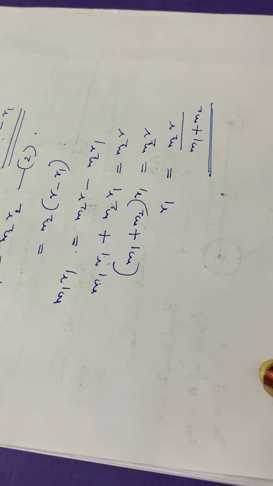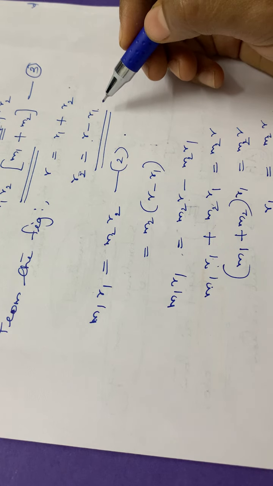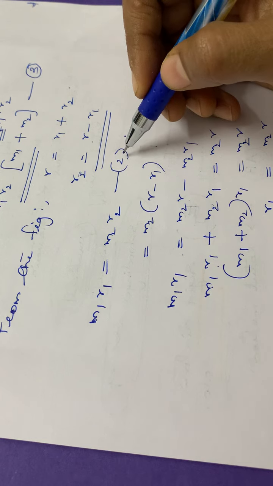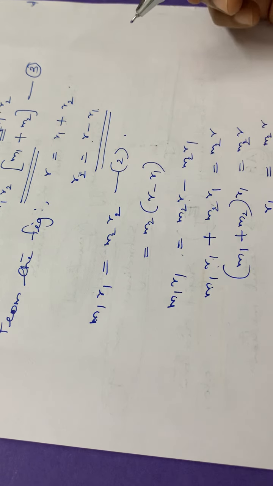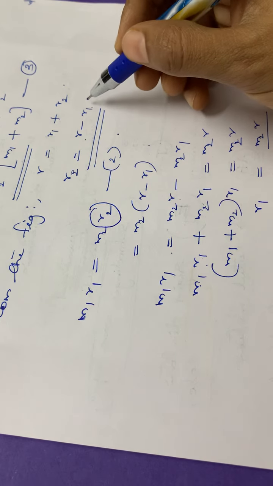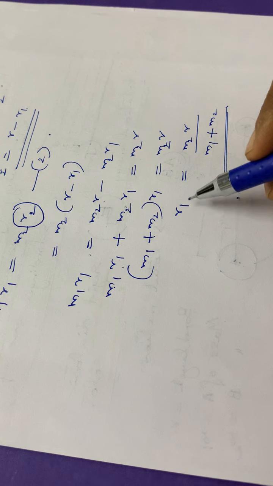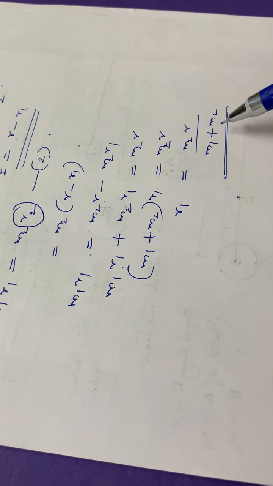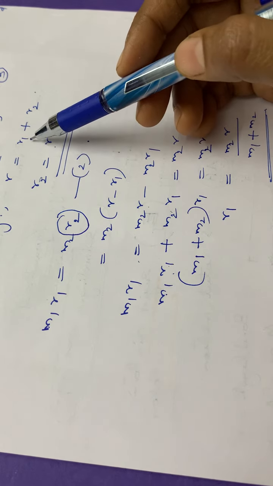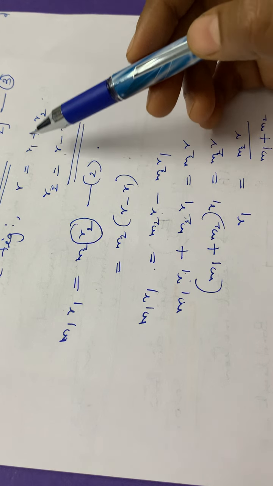Okay, so we got R1 from the equation, that is substituting the value of R2 in equation number 2. That is equation 2, M1 R1 is equal to M2 R2. Then you have to substitute for R2. R2 is equal to R minus R1. Then you have to simplify. So while simplifying you will be having R1 is equal to M2 R divided by M1 plus M2. Then similarly you have to substitute for R1. Okay, so what is R1 from this equation? R1 will be equal to R minus R2.